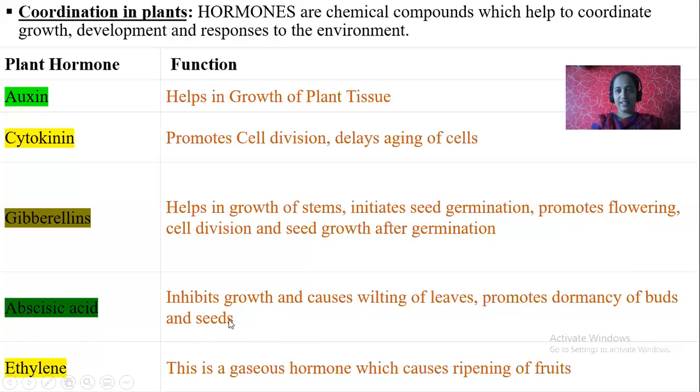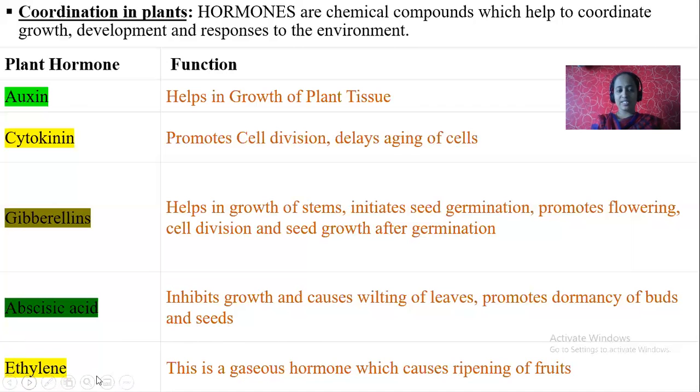Next, ethylene. You know one thing, especially in Bangalore as well as other rural areas, raw fruits are used by a few persons, and they use ethylene gas to ripen them. So artificial ripening takes place by using ethylene gas. Ethylene is a gaseous hormone which causes ripening of fruits.